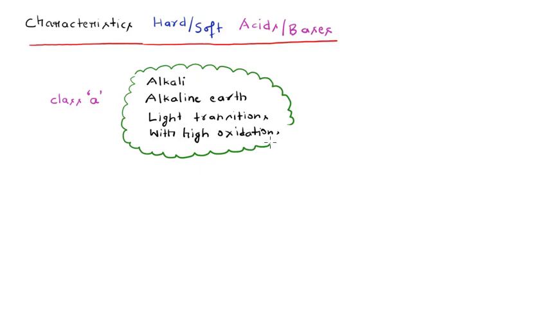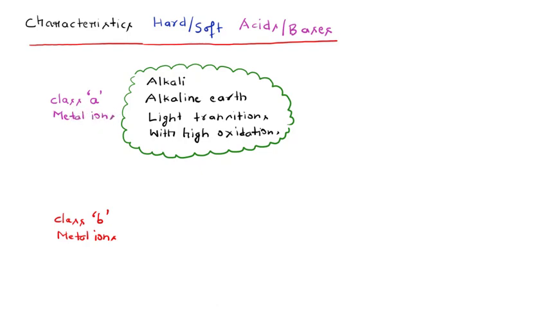a class B type of metal ions, which includes the heavier type of transition elements. So I am just writing here about the second class of metal ions, that is the class B type of metal ions. This is the class B type of metal ions, and this was the class A type of metal ions.